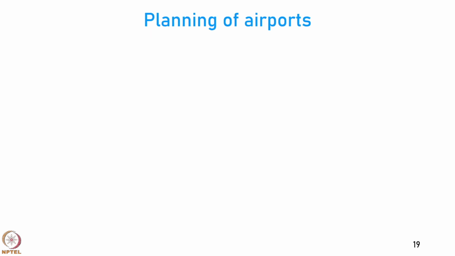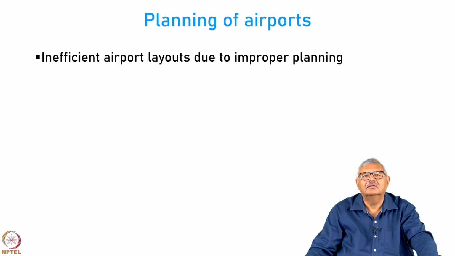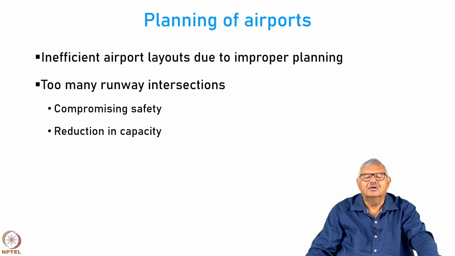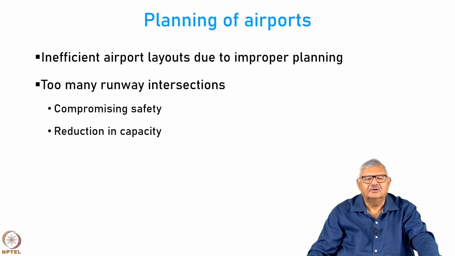When we look at the planning of airports, we realize that sometimes because of improper planning or short-term thinking, there are many inefficient airport layouts. What are the factors or features of poor planning? Too many runway intersections.